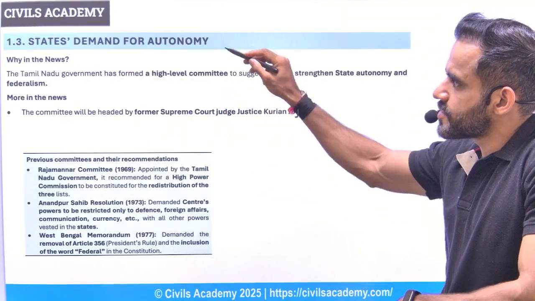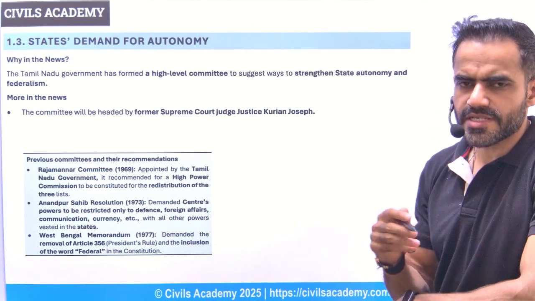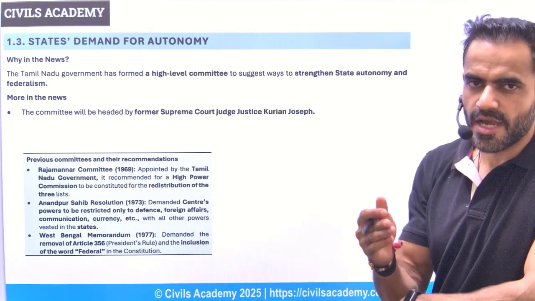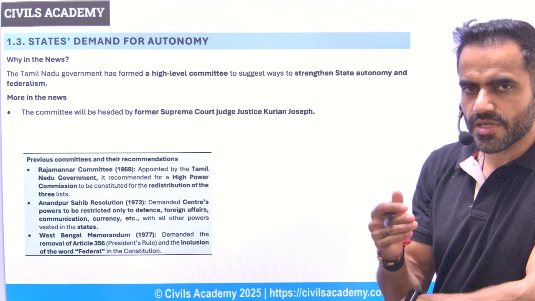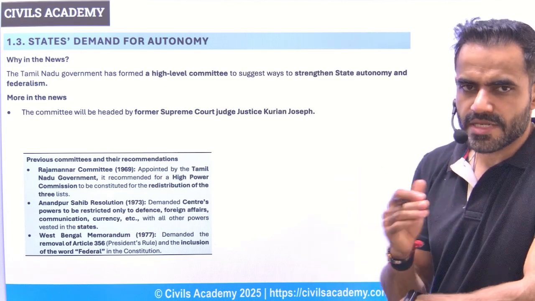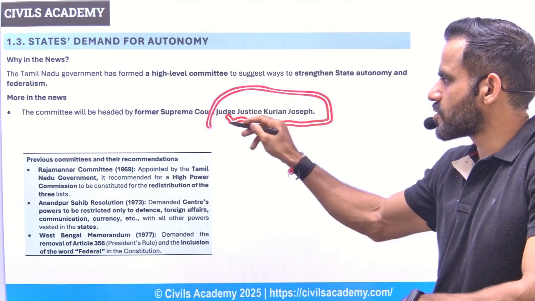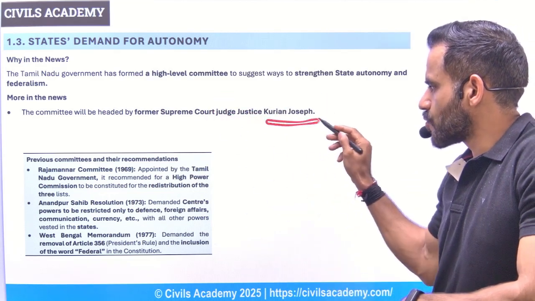Next is related to states' demand for autonomy. So recently, Tamil Nadu government was in news because they had set up a committee to look into the issues related to power between central and state. And this committee will be headed by the former Supreme Court Justice, that is Justice Kurian Joseph.